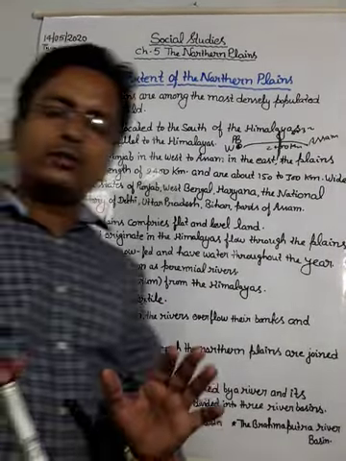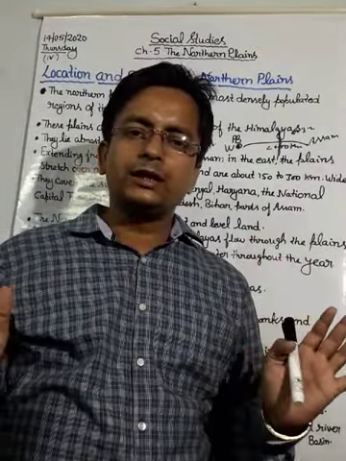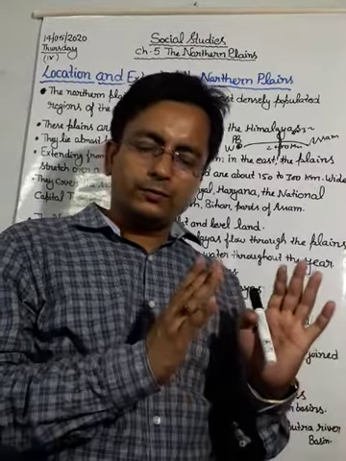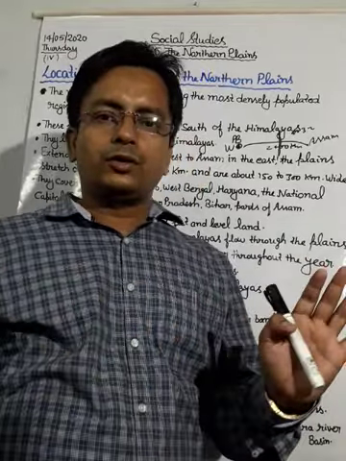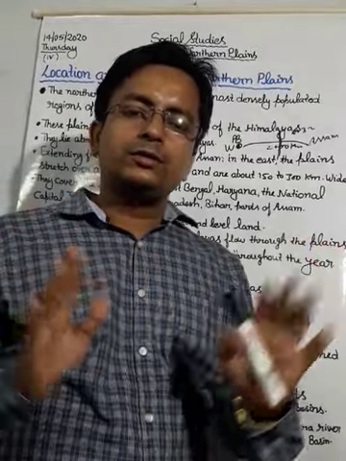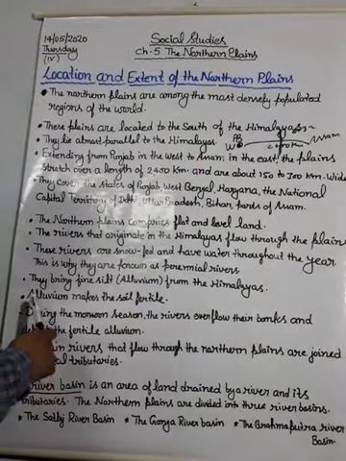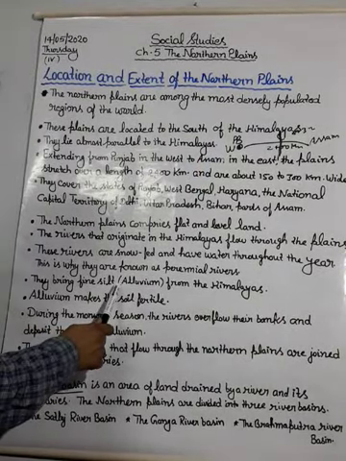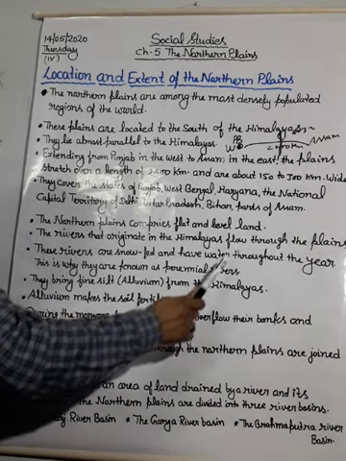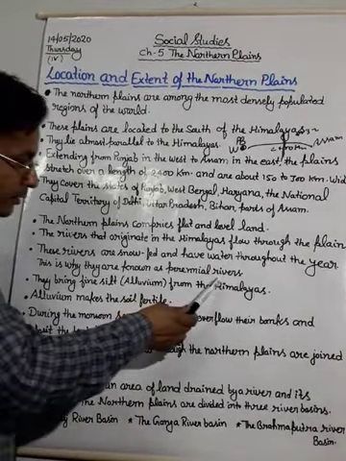Dear students, because of the high altitude on the mountain, we can see snow and ice there every time, and when ice and snow fall throughout the year on the mountains, there will be no decrease in water in the rivers. This is why they are known as perennial rivers. That's why all the rivers which flow in the northern plain are called perennial rivers.